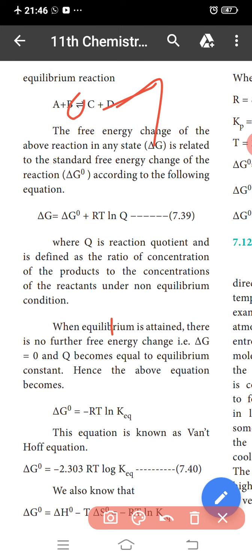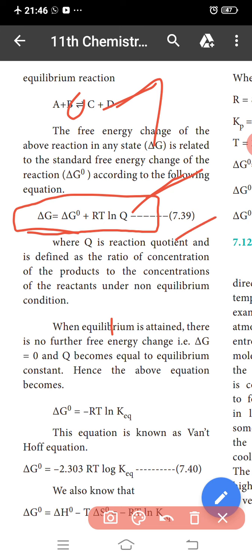The free energy change of the observed reaction at any state is related to the standard free energy change of the reaction. According to the following equation, del G is equal to del G naught plus RT ln Q. This is very important. Here Q is the reaction quotient, the ratio of the concentrations of the products to the concentrations of the reactants under non-equilibrium conditions.